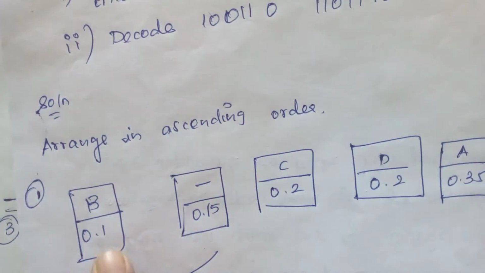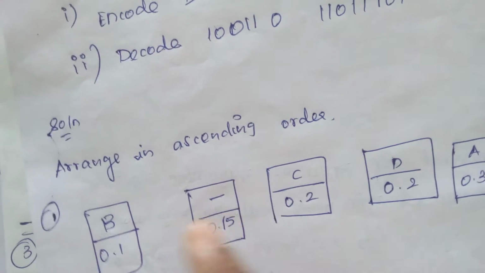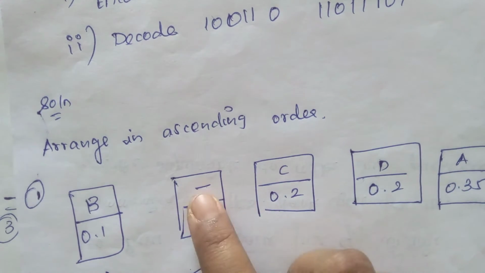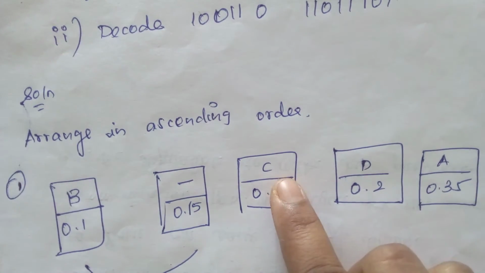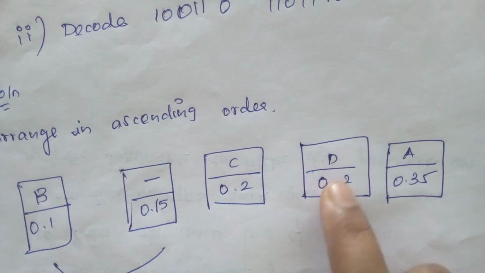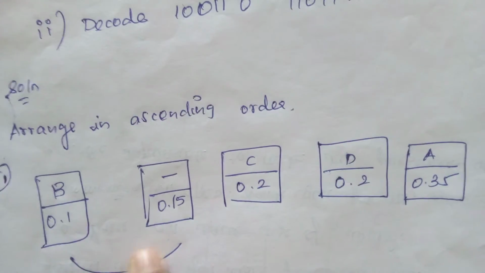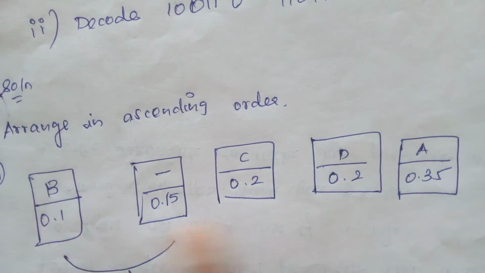B 0.1, and dash also we have to consider because it has a probability value, dash 0.15, C 0.2, D 0.2 and A 0.35, arranged from small to large.